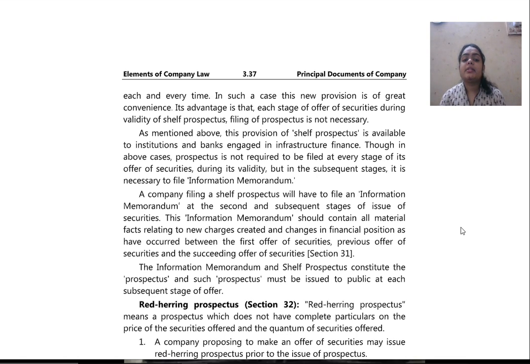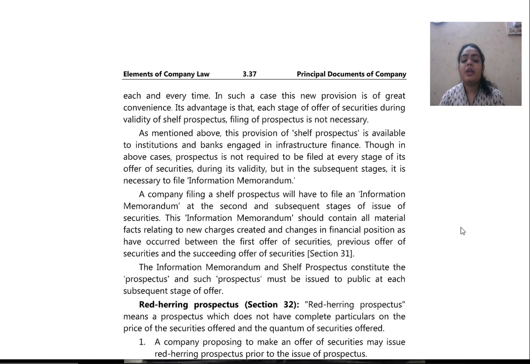Though in above cases, prospectus is not required to be filed at every stage of its offer of securities during its validity, but in the subsequent stages, it is necessary to file an information memorandum. Information memorandum means this shall contain basic information about the company, about the infrastructure, and every stage in which the securities of the company are offered.